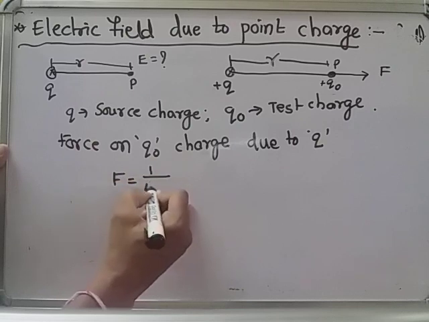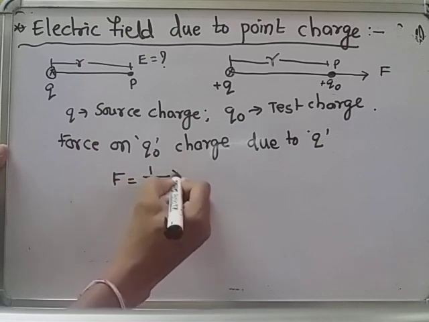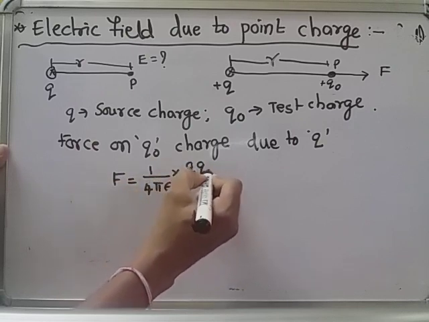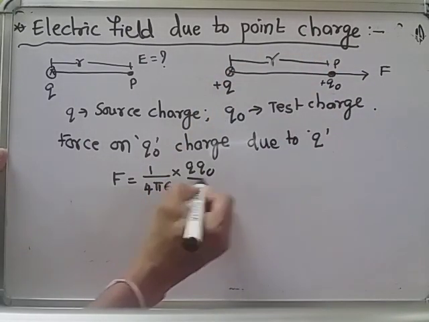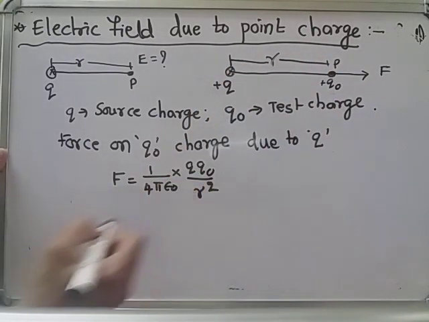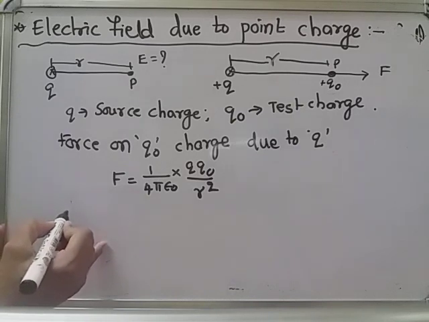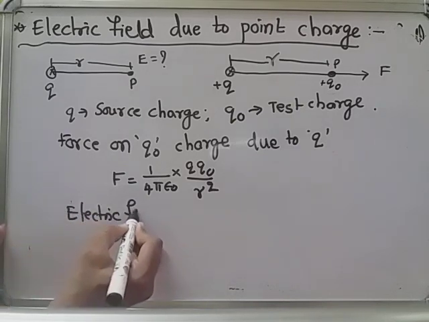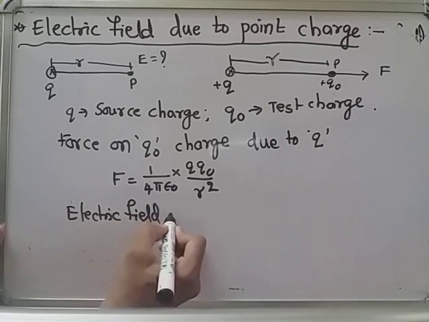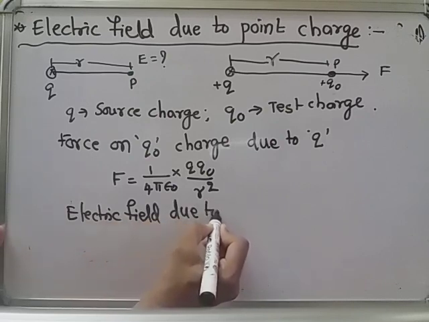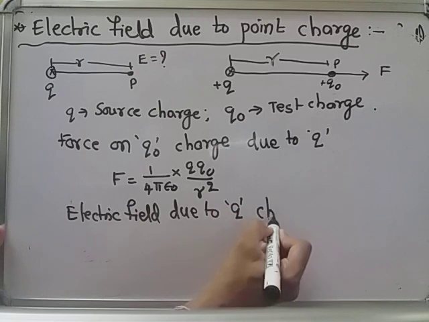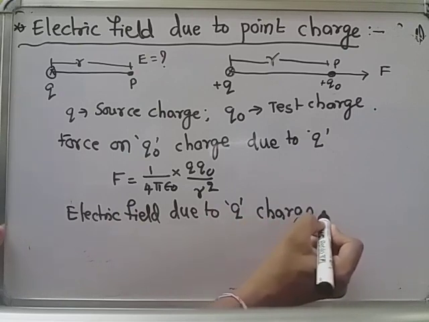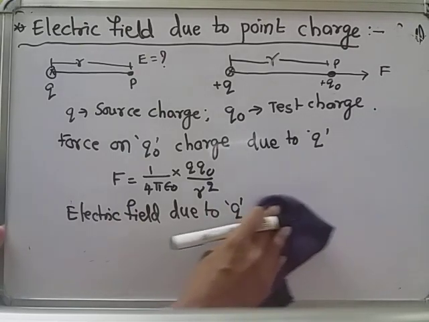law. We write 1 by 4 pi epsilon naught into Q naught, Q1, Q2 by r square. This is the force formula. But I want the electric field not due to Q naught charge. We want the electric field due to Q. Electric field due to Q charge.